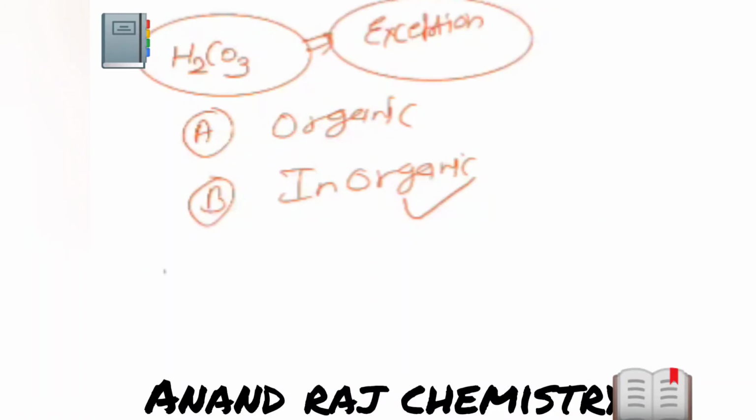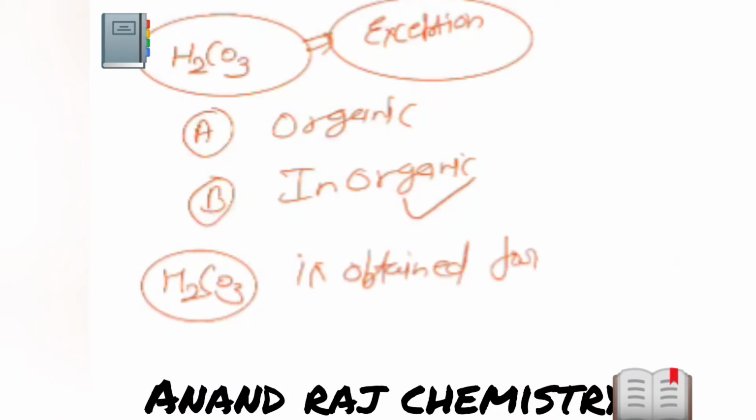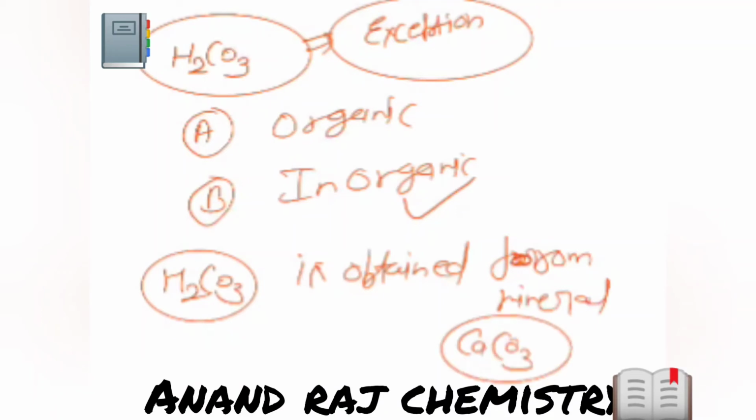Okay, why? Because H2CO3 is obtained from mineral. And which mineral? CaCO3 mineral. Okay, when CaCO3 reacts with any acid like HCl, it forms H2CO3.